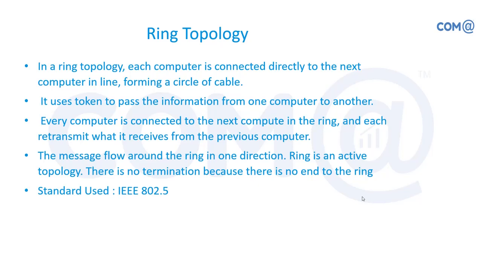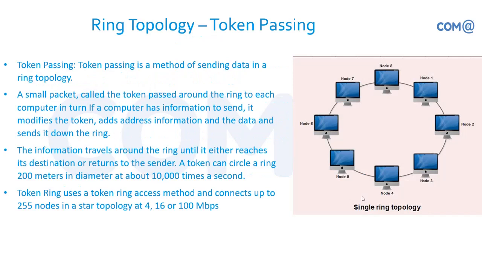Normal Ethernet architecture is 802.3, whereas this is 802.5. Just now we have seen the token passing mechanism. It can go up to 256 nodes as a token ring architecture. We can connect a maximum of 256 systems.